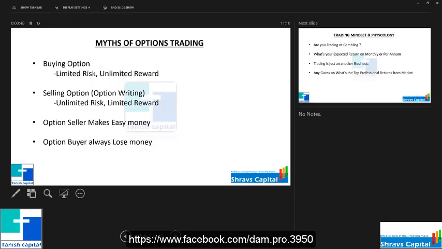Option sellers make easy money. Who says that? I've been trading option selling since 2010. Most of the time, option sellers lose money if they don't understand the risk they are taking. Likewise, option buyers always lose money. That is also not entirely true. There are still people who are making option buying money consistently.